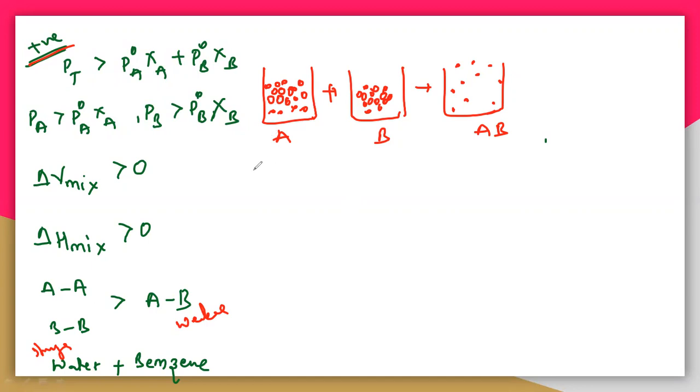So let us take the volume. You can take the volume also. Let us take 20 ml here, and here I'm taking again 20 ml. You must get 40 ml to behave as an ideal solution, but it is not ideal. So here the volume is increasing. Why is the volume increasing? This is a positive deviation. Volume should be 20 plus 20, 40. If you get a final volume of 40, then it is an ideal solution. But you are not getting 40, you are getting 50 ml. So why is it 50 ml? Because here the volume is increasing.